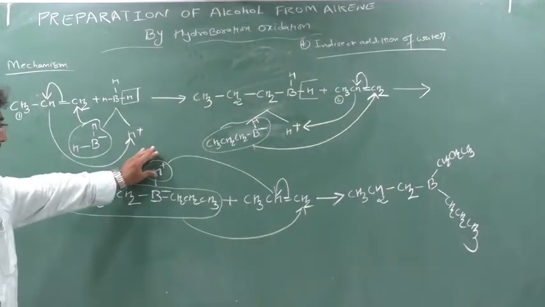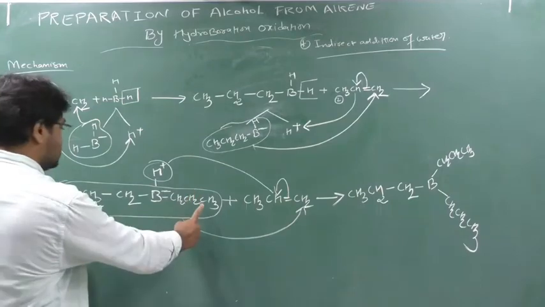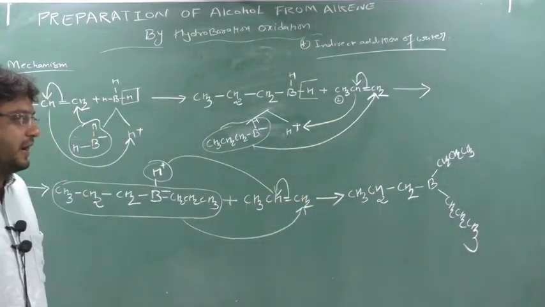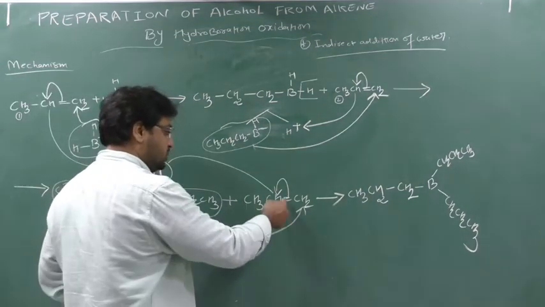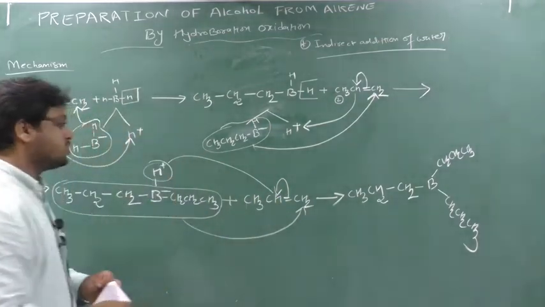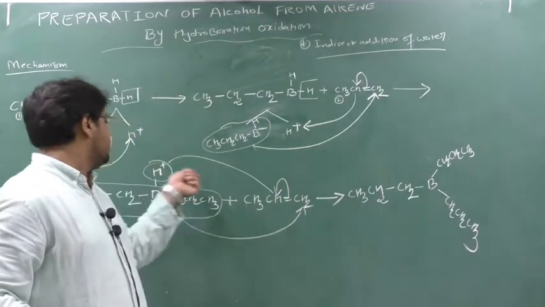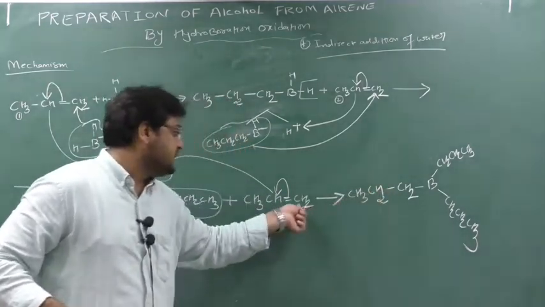See, again one will be H plus, this whole will be minus. So this whole minus species will attach to those carbon which contain more number of hydrogen. So we say anti-Markovnikov rule. So here a new bond is formed, so this old bond will be broken, enter here and this will attack the hydrogen. So what will form? CH3, CH, it will react with this H. So CH2, double bond to single bond, this CH2.